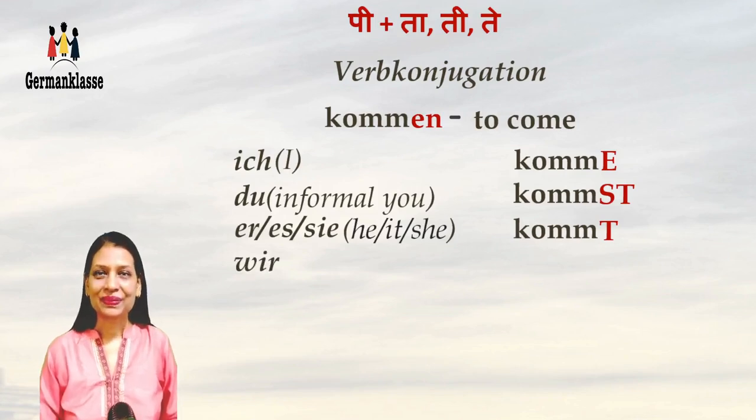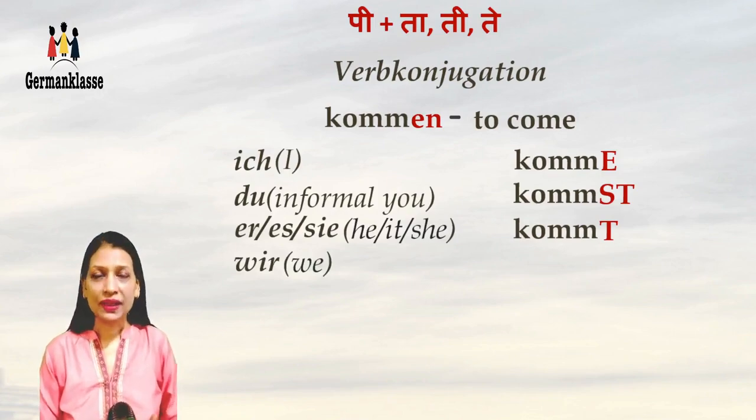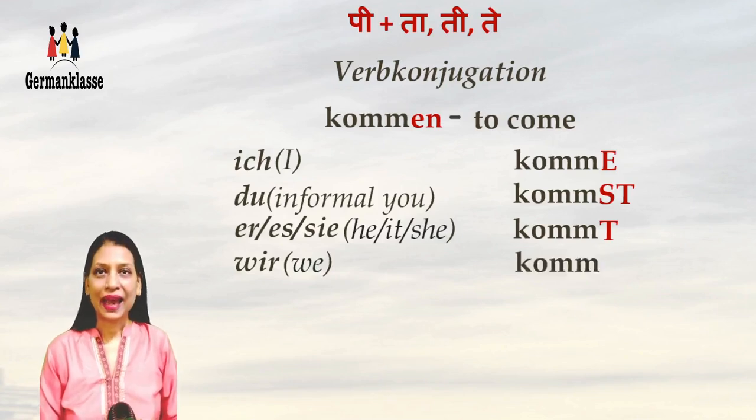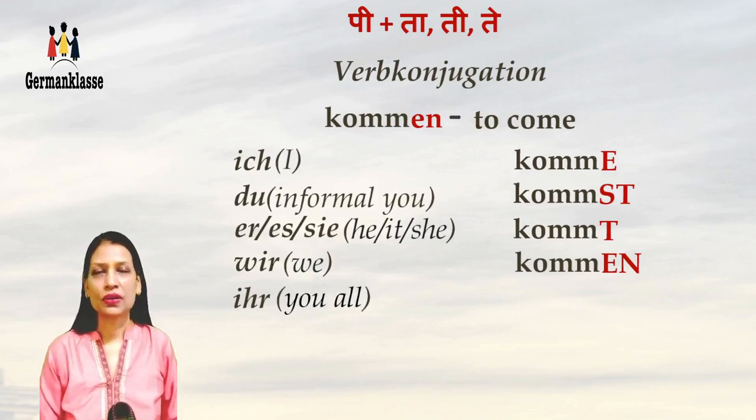Wir, that's we. So we is the speaker and at least one more person. So it could be the listener or it could be someone else. So that's wir, we. And we'll take the komm and we'll add an en. Wir kommen. Ihr, that's you all. So it's the plural form of you all.